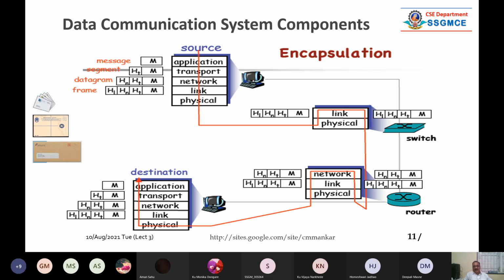So this is how we have understood the concept of encapsulation and decapsulation. These are the two references. Apart from this, we have to learn about multiplexing and demultiplexing, which we shall see in the second unit or maybe the third unit.